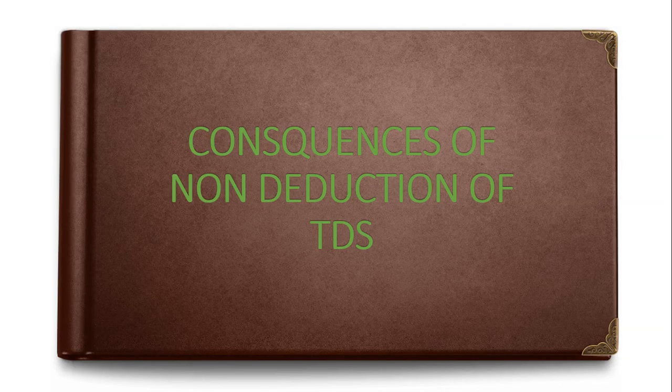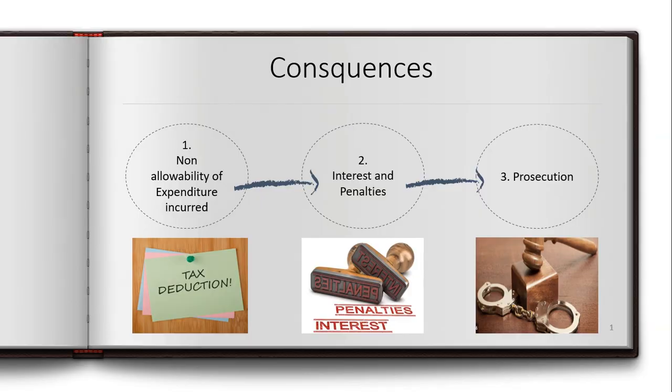Now let us see what happens if the TDS is not deducted, or deducted but not paid to the government account. So let us see the consequences of non-deduction of TDS or deducted but not paid. There are three types of consequences. The first is disallowance of an expenditure, the second is interest and penalties, and the third is prosecution. First let us go to the first implication, disallowance of an expenditure.